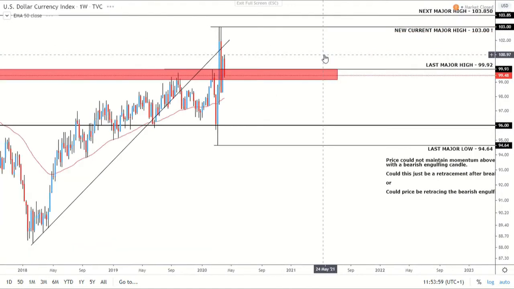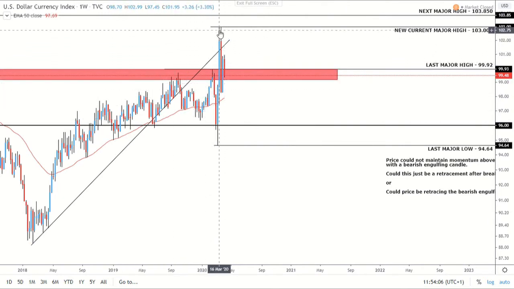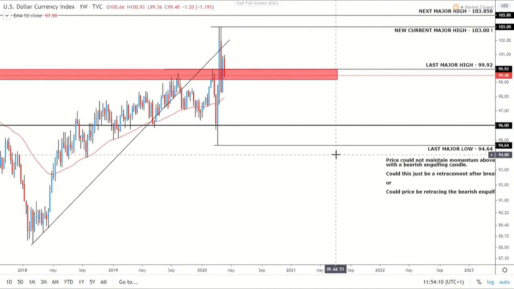So let's go on the weekly. On the weekly we can see this trend line here. We can see that we've now broken the trend line, and then we've faked back into it in a sense, and then we're still below. We are above the weekly 50 EMA as well.